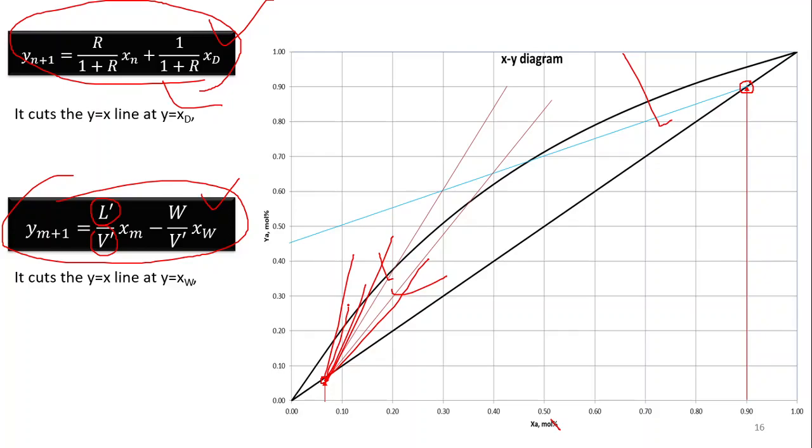So we need a third equation, we need a third point that is helpful to decide where we have to draw the line. For that we have to come to the feed conditions. Feed conditions means we are much concerned about the thermal condition of the feed, because composition is also one condition, but composition is always given. So let us look at the thermal condition of the feed.